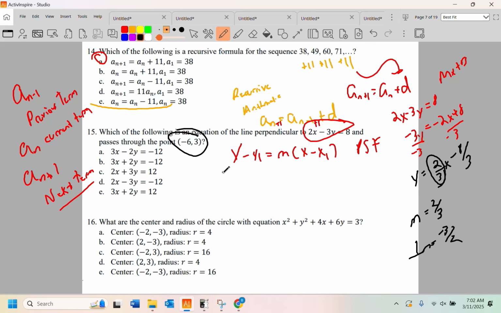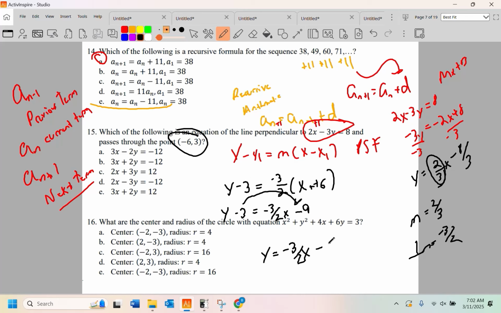All right, now let's take this. I'm going to plug in y minus 3 equals negative 3/2 of x minus a negative 6, taking away a negative is addition. Y minus 3 equals negative 3/2 of x plus 6, which gives minus 9. And then I'm going to add 3. I get y equals negative 3/2 x minus 6.